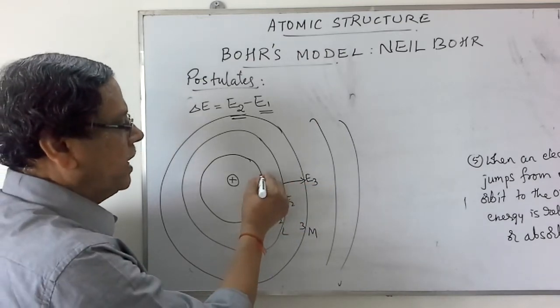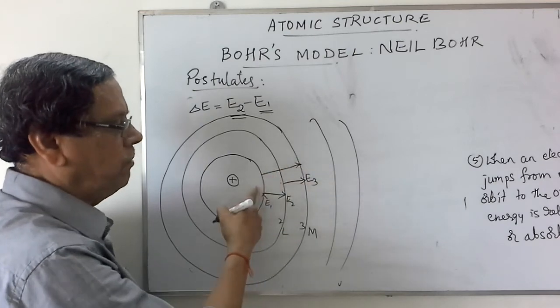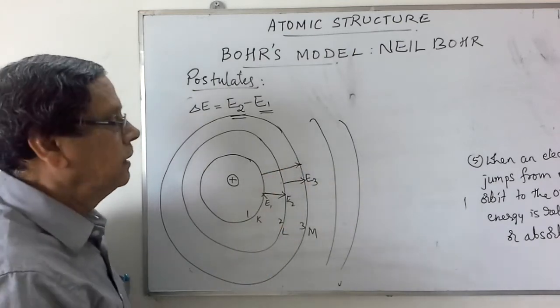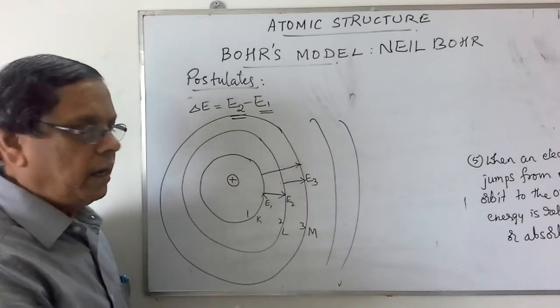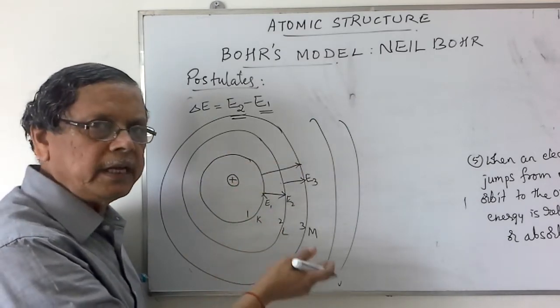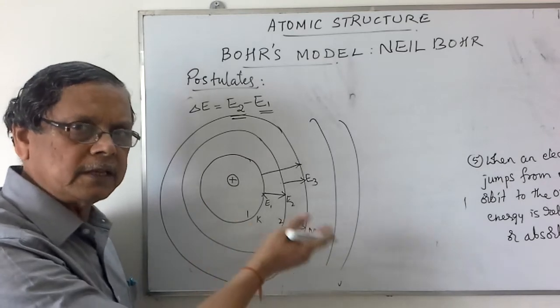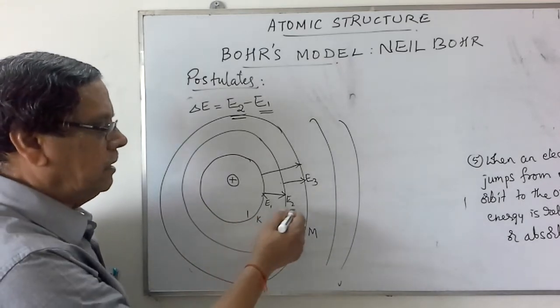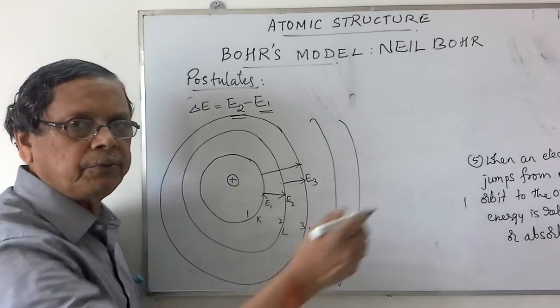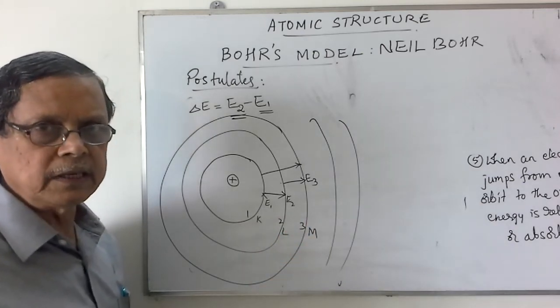If the electron directly jumps from energy level 1 to energy level 3, then delta E is equal to E3 minus E1, and the same amount of energy will be released when the electron jumps from a higher energy level to the lower energy level. So first orbit, second orbit, third orbit, fourth orbit, like that we have various energy levels.